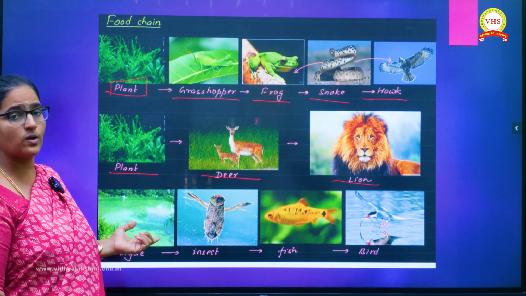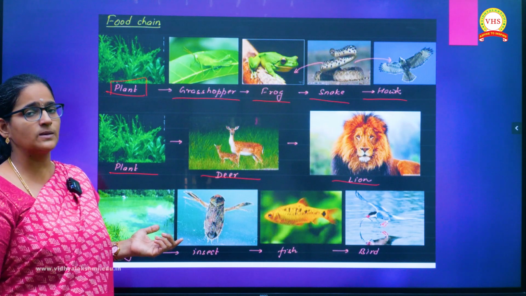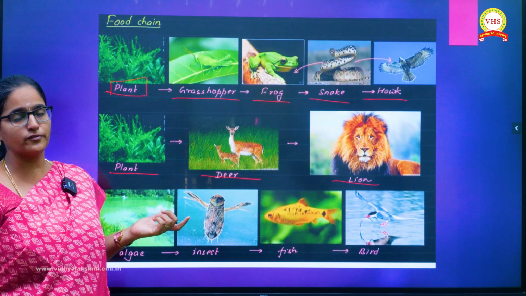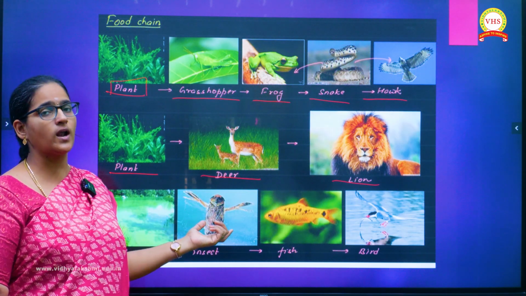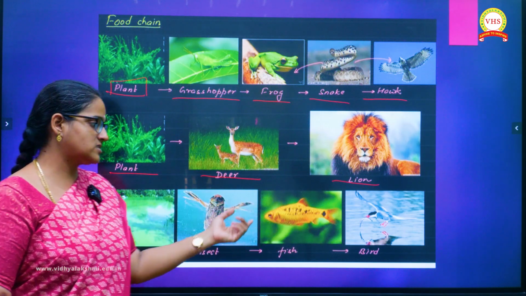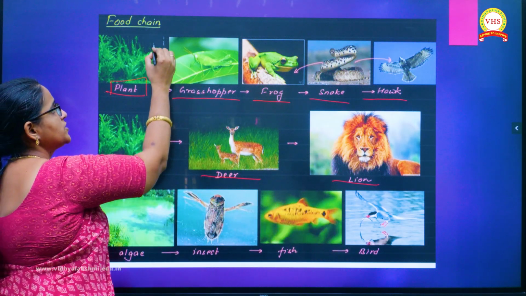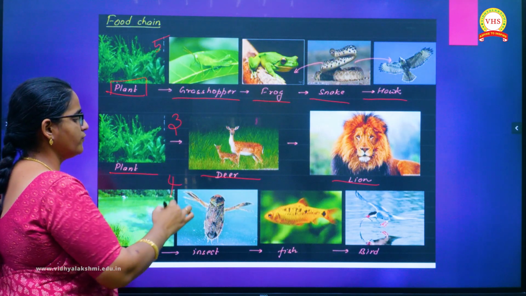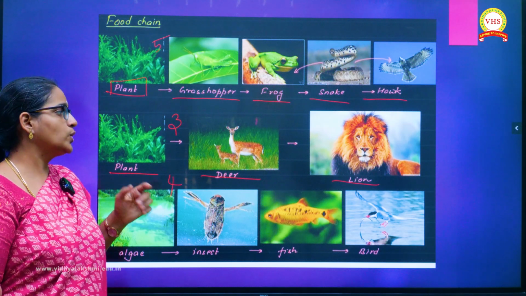And again if you see the aquatic surface here, algae. Algae are microorganisms which are present in the water bodies that have the capacity of photosynthesis because of chlorophyll pigment, as you all know. So this algae will be consumed by the small aquatic insects. Those insects are eaten up by the fish and this fish can be eaten up by the bird. So there are the food chain examples with 5 trophic levels. Here you have 3 trophic levels and here you have 4 trophic levels. So maximum up to 4 or 5 trophic levels, you have the sequence of organisms present here.